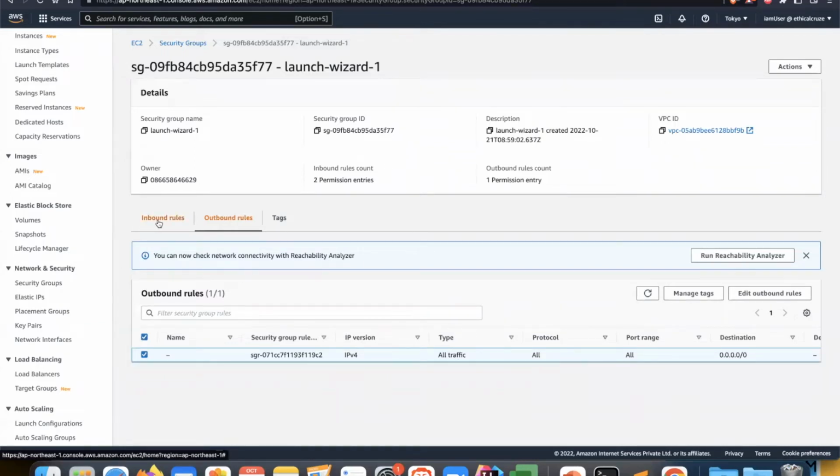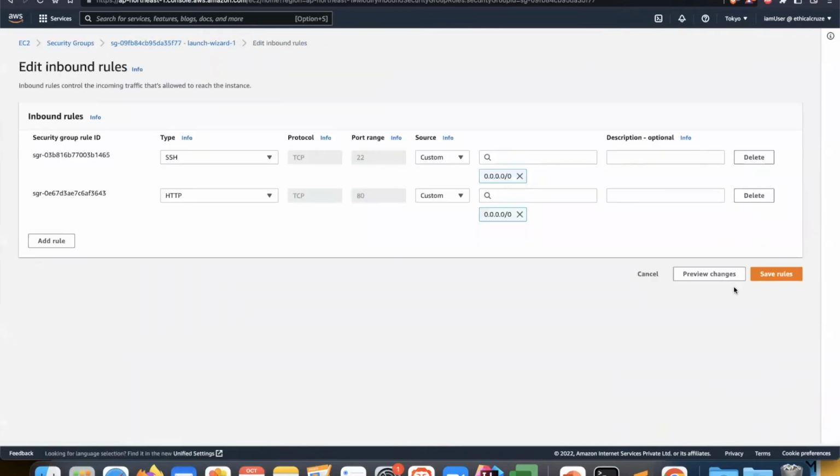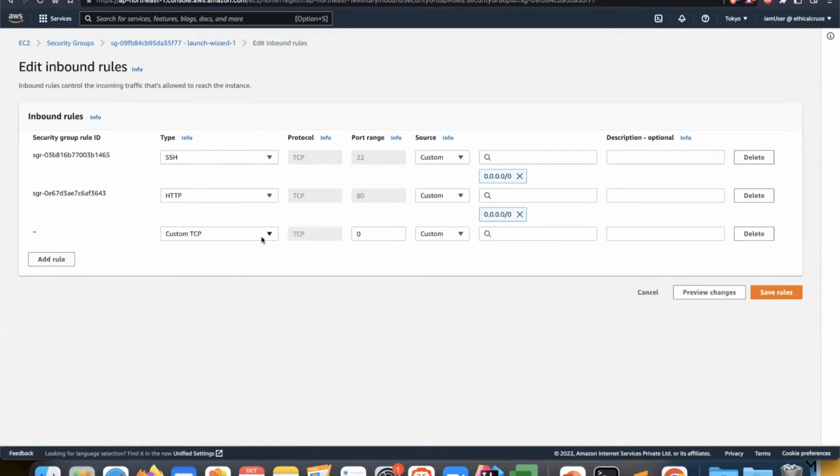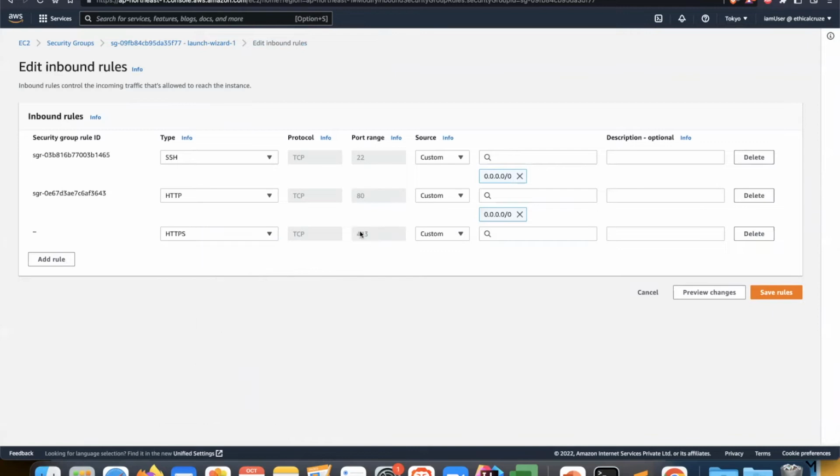Let's suppose we want to modify the inbound rule. I'll go to edit inbound rules. I can either remove this SSH connection, or we can add some rule also. Let's suppose we want to add HTTPS. We know this HTTPS connection is of protocol type TCP, and by default its port number is 443.